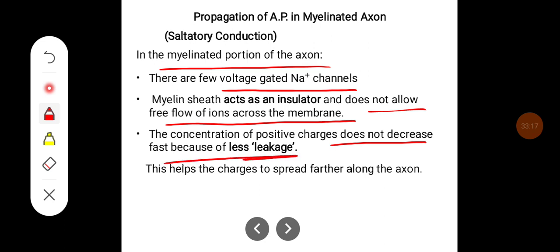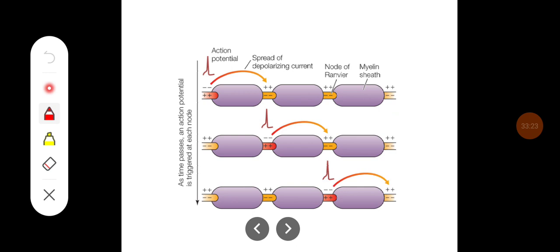So this helps the charges to spread further along the axon. This is what happens in the myelinated fibers. The action potential jumps from one node to another, which is called saltatory conduction.